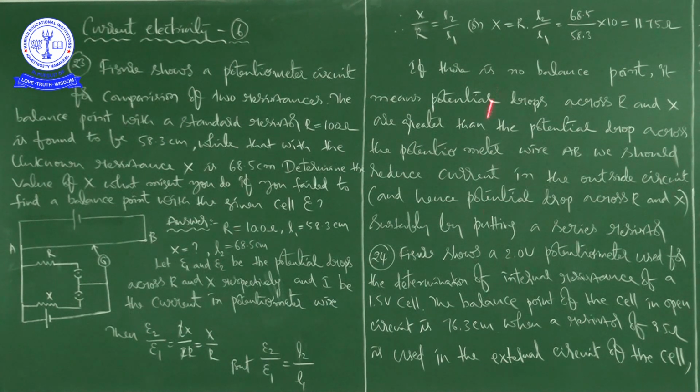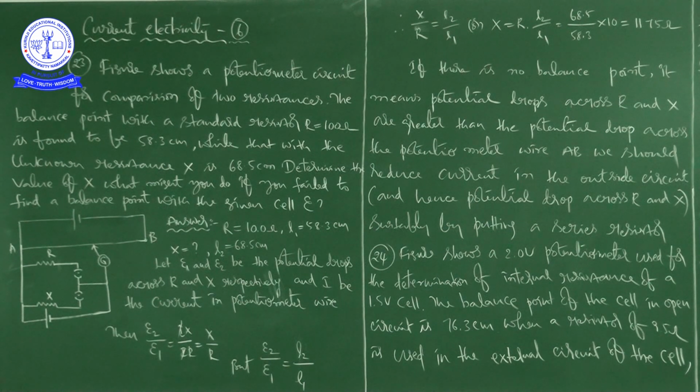Once again I am going to repeat the theory they have given while concluding the problem. If there is no balance point, it means the potential drops across R and X are greater than the potential drop across the potentiometer wire AB, we should reduce the current in the outside circuit by suitably putting a series resistor.